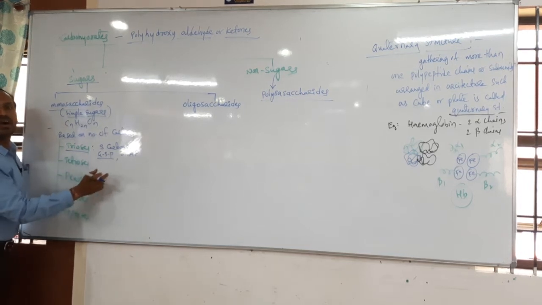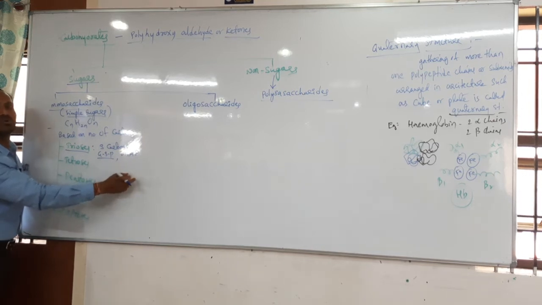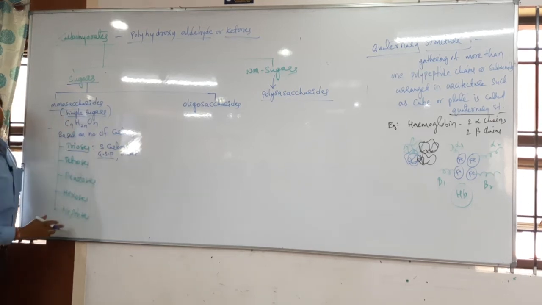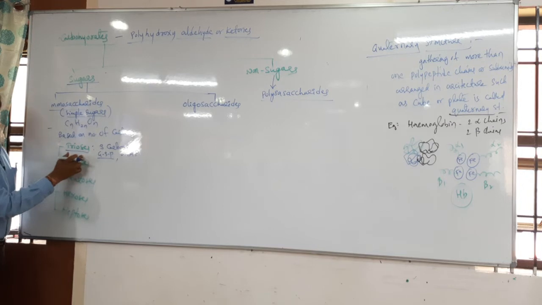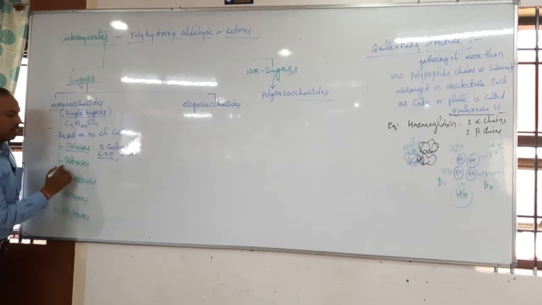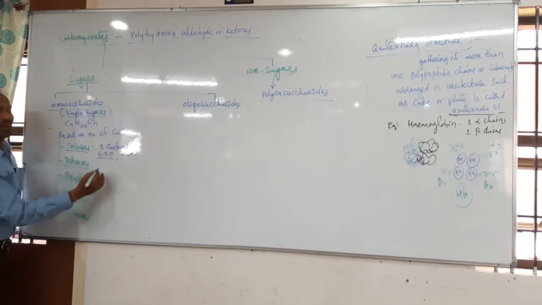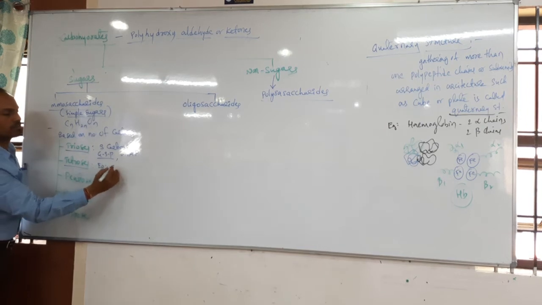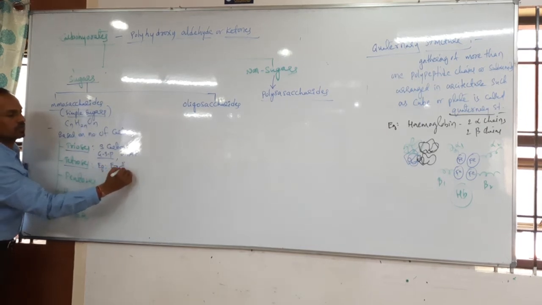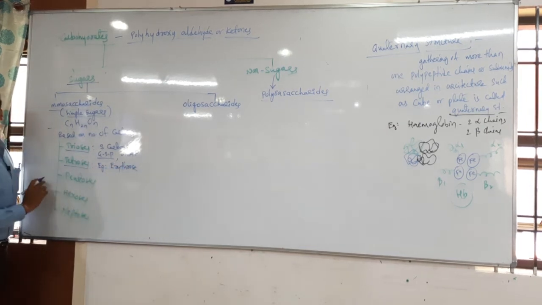G3P is the aldehyde and DHAP is the keto group. But both contain how many carbons? 3 carbons only. That's why both are called trioses. Now tetroses mean 4 carbons are there. Can you give an example for tetrose? That is called erythrose. It is just an example. It contains 4 carbons.